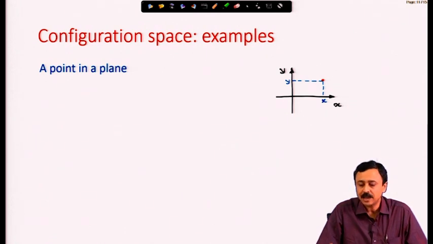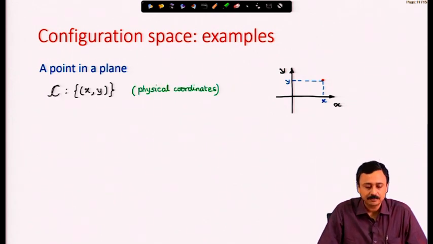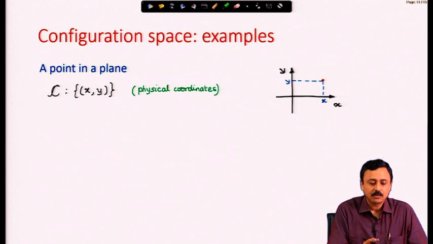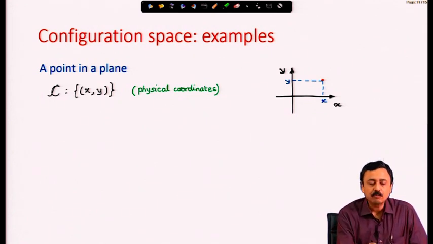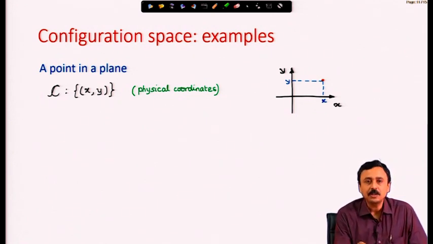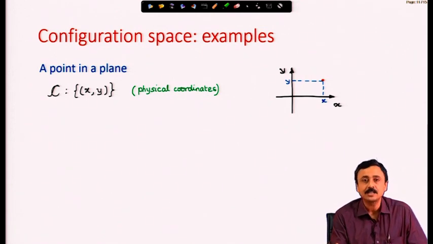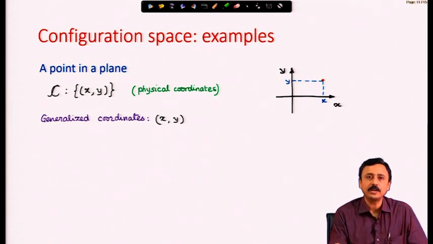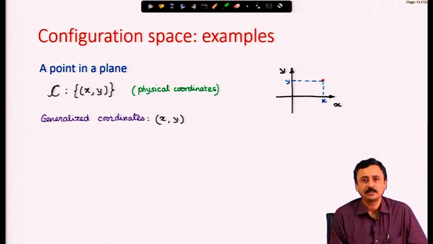Therefore, the generalized coordinates are x, y, and the configuration space is this x, y plane. First of all, x, y are physical coordinates, which we can measure in the physical world, but the generalized coordinates in this case are also x, y.